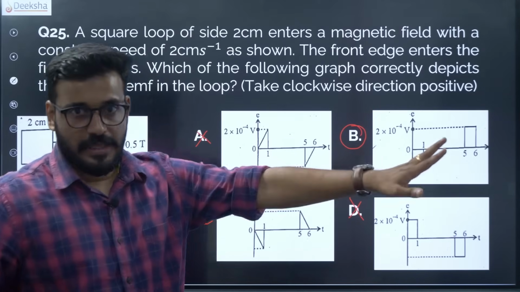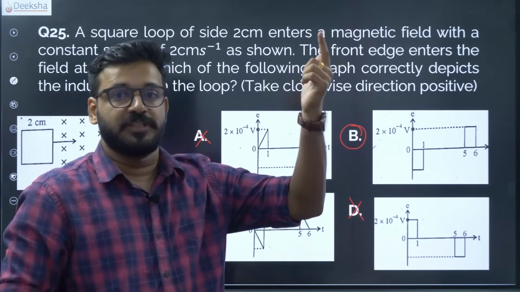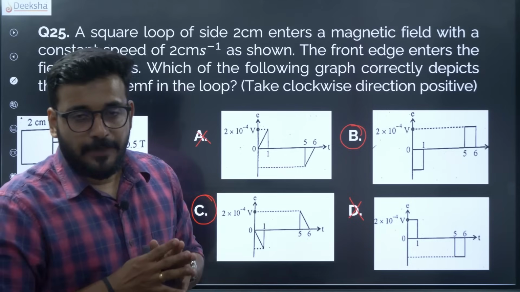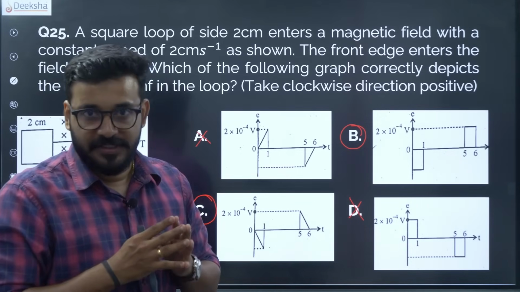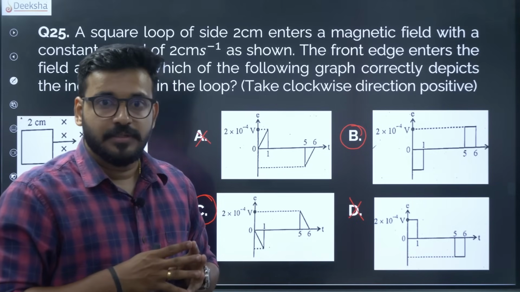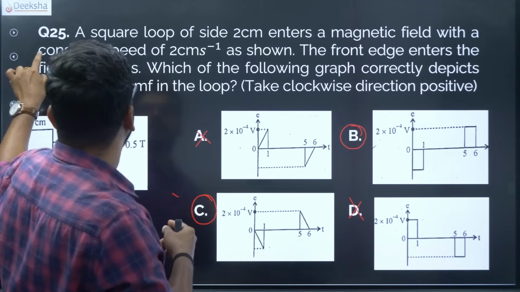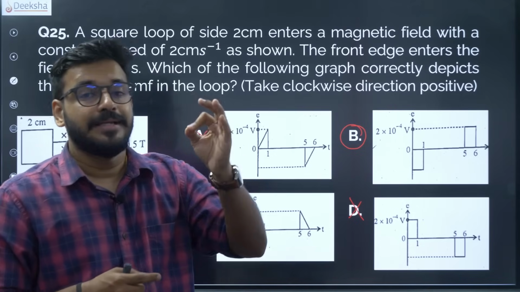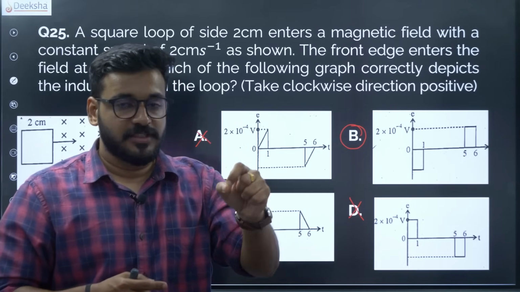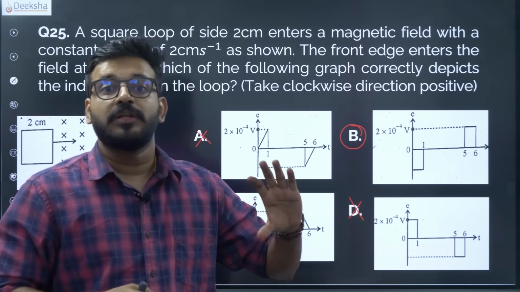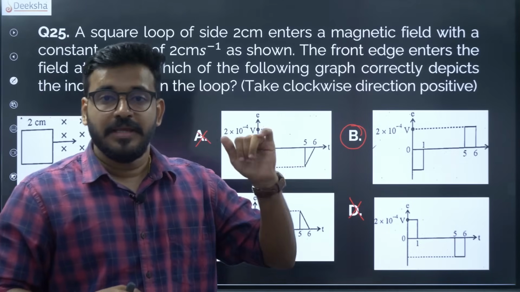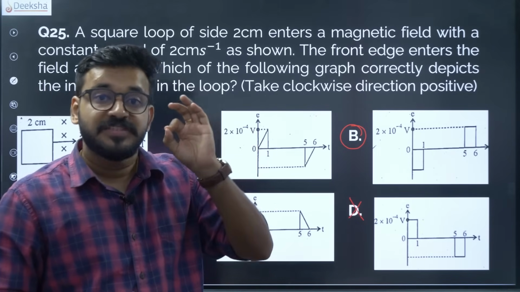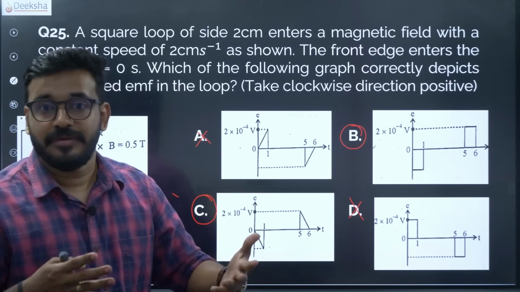Now as it exits, the flux decreases, so it is on the positive side, Lenz's law once again. But which one will you choose? Yes, the flux is changing, but if it is moving uniformly, the square loop enters the magnetic field at a constant speed. As long as the speed is constant, the magnetic flux is increasing uniformly. When the magnetic flux increases uniformly, you have a fixed EMF. It's not an increasing EMF. The EMF is fixed.